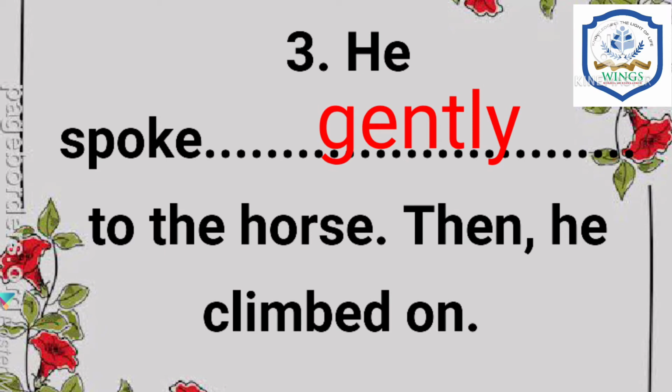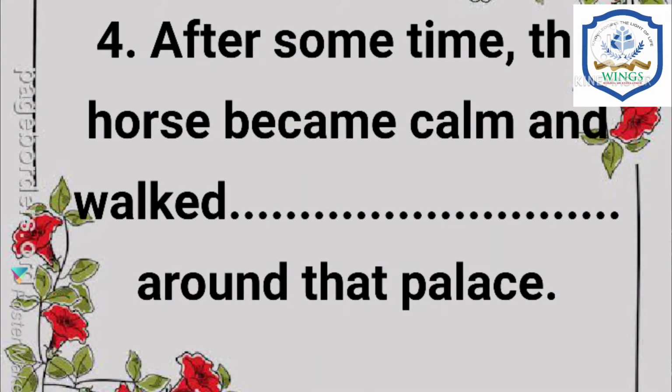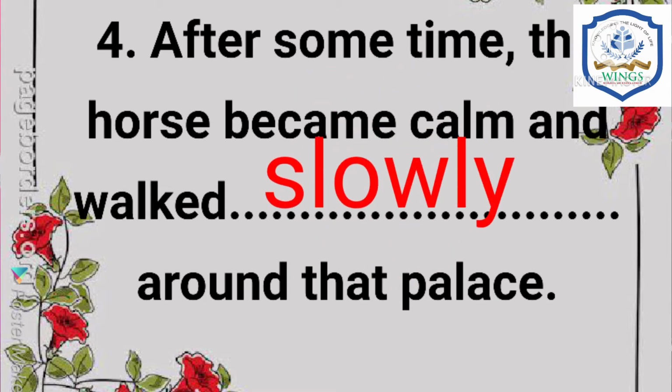Now look at the fourth one. After some time, the horse became calm and walked dash around the palace. What should come here? Walked? Yes, slowly. Walked slowly. After some time, the horse became calm and walked slowly around the palace.